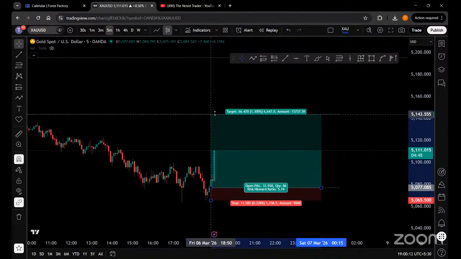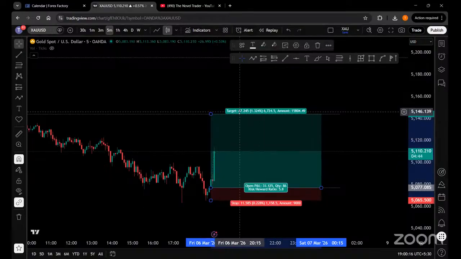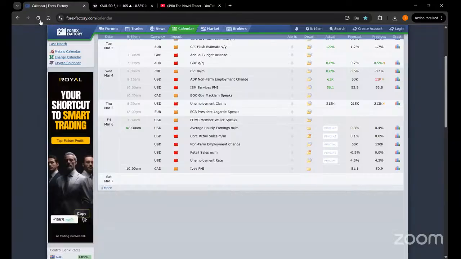So as I told you, the first target should be exactly at this level. The 1:6 RR should be there, so around 670 pips we are actually targeting in the market. Let's look at the data itself.